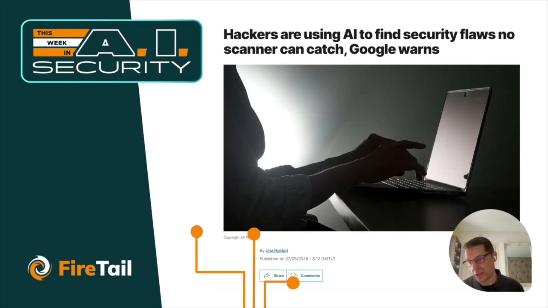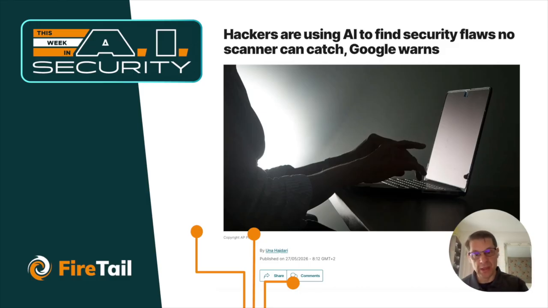And the Google Threat Intelligence Group confirms that they found evidence of state actors from China and North Korea doing this, with thousands of automated prompts recursively analyzing CVEs and validating POC exploits. And in this case, the first one that they saw out in the wild is a 0-day in a web admin tool that bypasses two-factor authentication. And it's a very subtle reasoning that most scanners and most humans obviously would not catch.